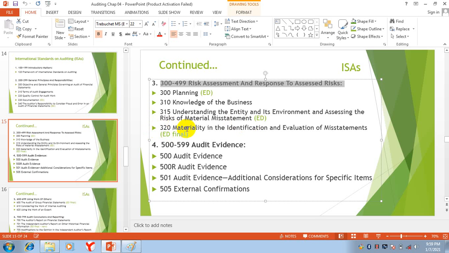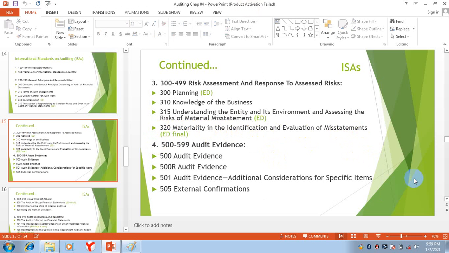Then 320 is materiality in the identification and evaluation of misstatement. This is a complete book of standards regarding the audit. Then 500 to 599 is regarding audit evidence. 500 is audit evidence. What is audit evidence?